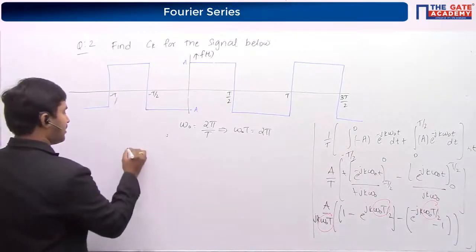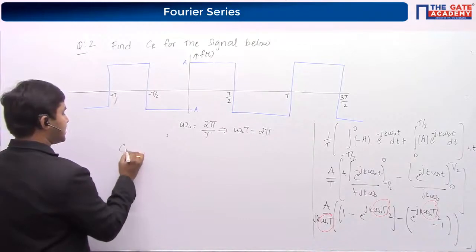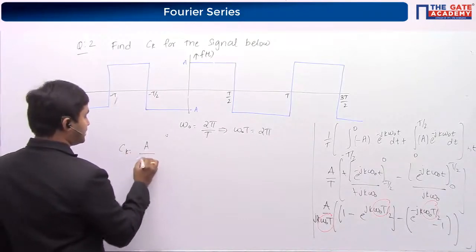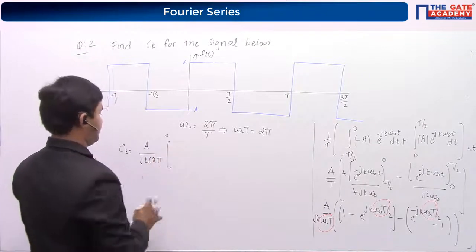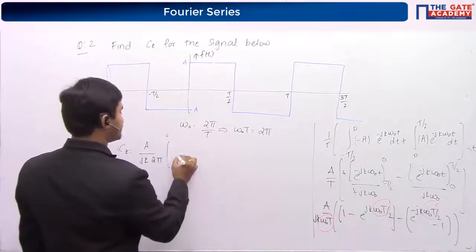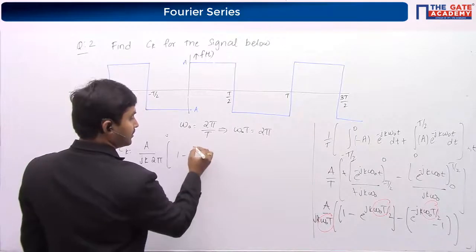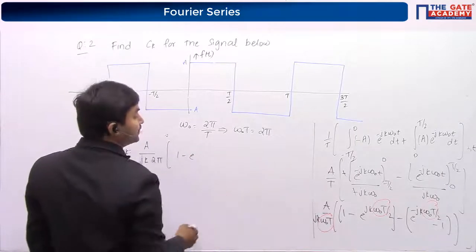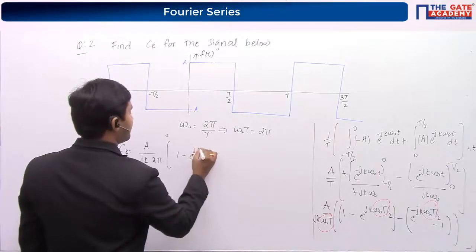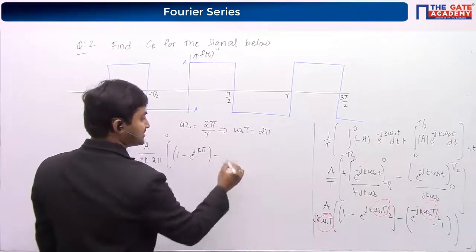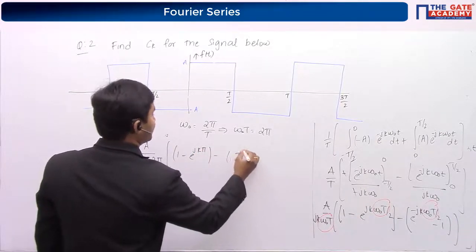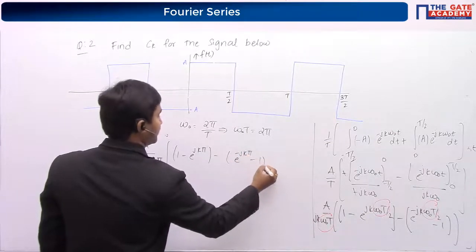So Ck is equal to A by j k 2 pi, and here it is 1 minus e power j k 2 pi divided by 2, it becomes j k pi only, minus e power minus j k pi minus 1.